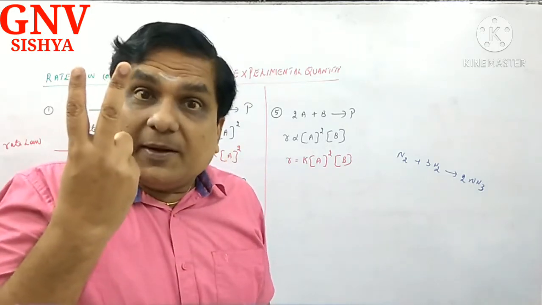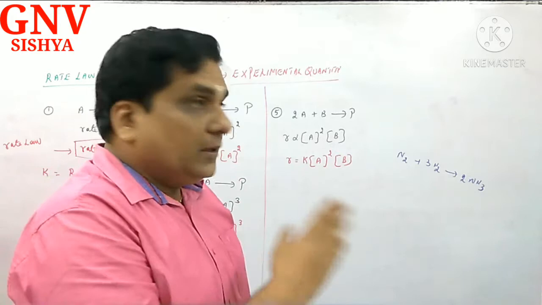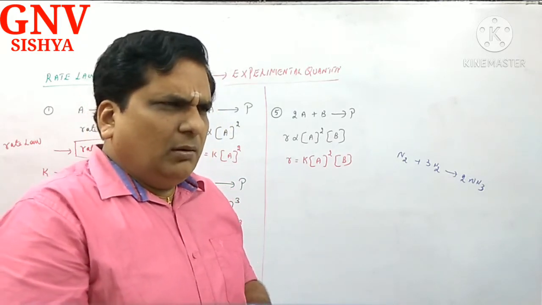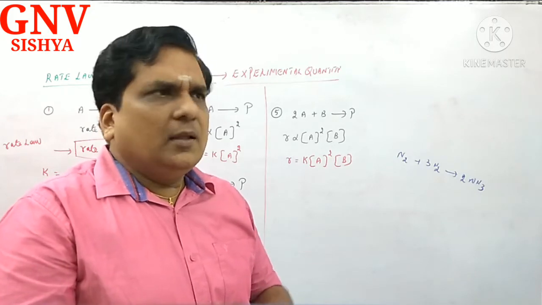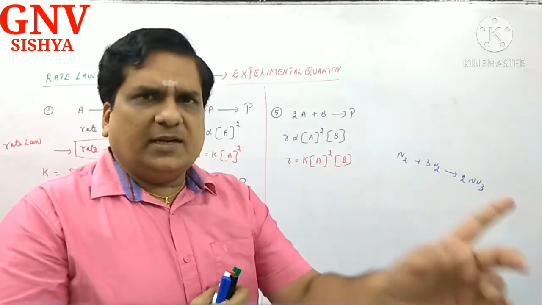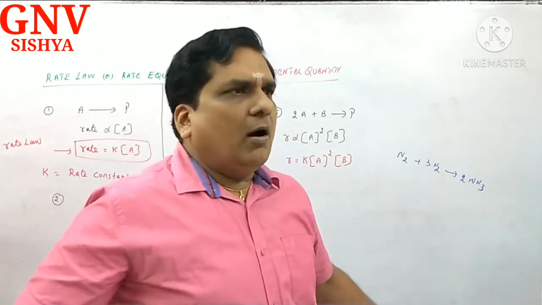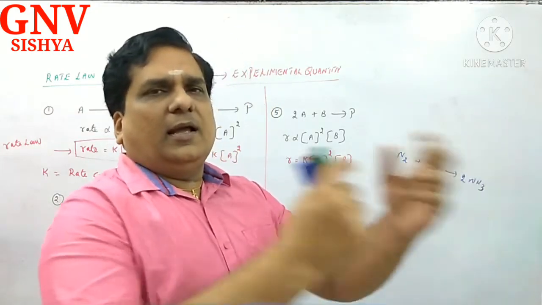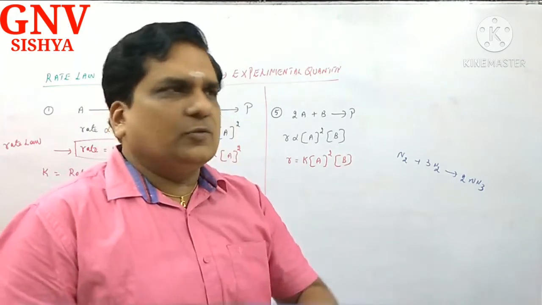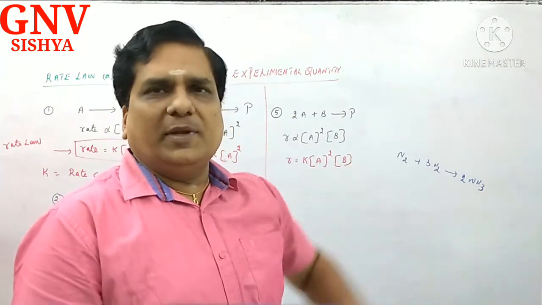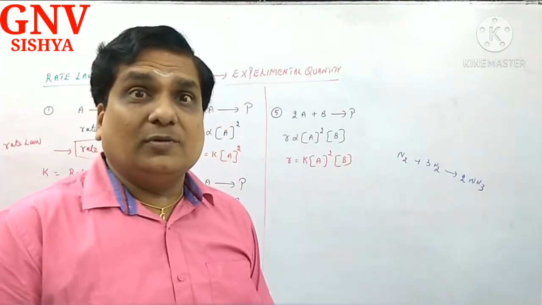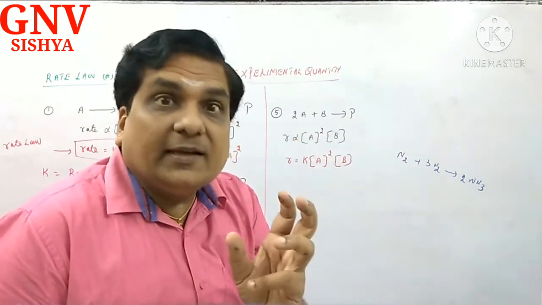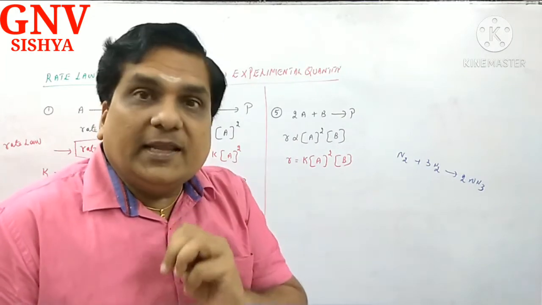Two reactants may participate. Some of the students ask, sir, how will one influence the rate? In a bus, only the driver will influence the rate of the bus. Correct? All the passengers will not go and stand behind the steering wheel, accelerating and clutching. What nonsense. Only one person decides the fate of so many passengers. Same is the case in the reaction also. You may have multiple reactants, but any one of the reactants or both the reactants influence the rate.